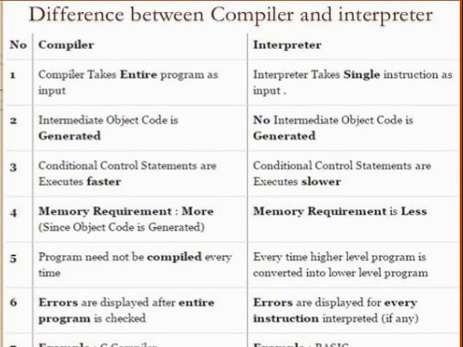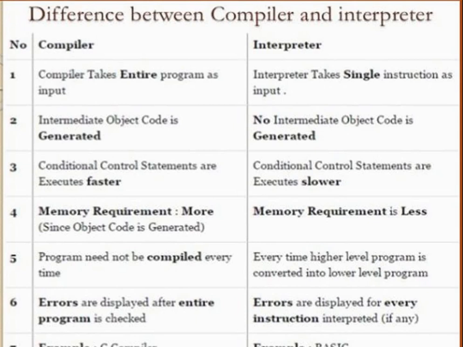The compiler converts the entire program in one go, the interpreter a single instruction. Intermediate object code is generated in a compiler, but no object code is generated in an interpreter because it converts line by line. Conditional statements are executed faster in a compiler. Conditional statements, like if else, you will come to know when we learn Python. But they are slower in an interpreter.